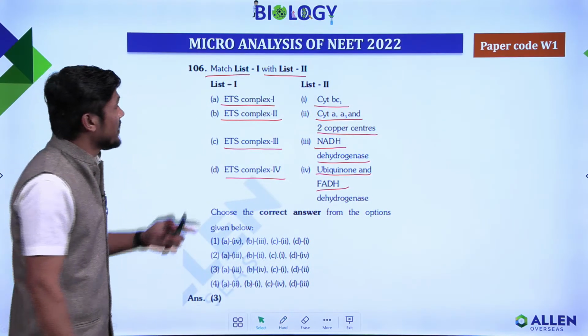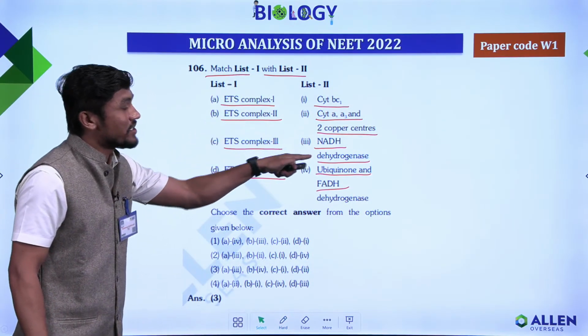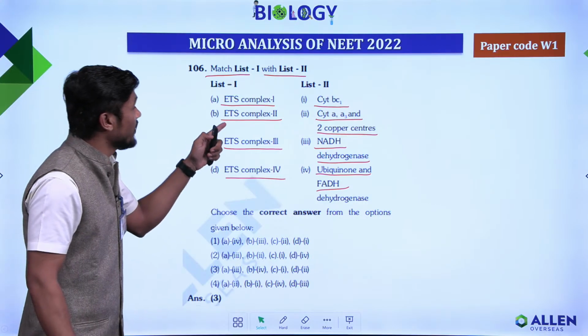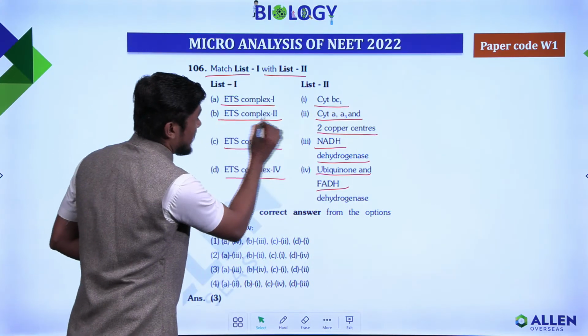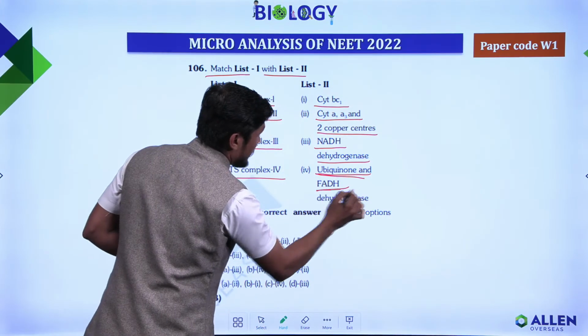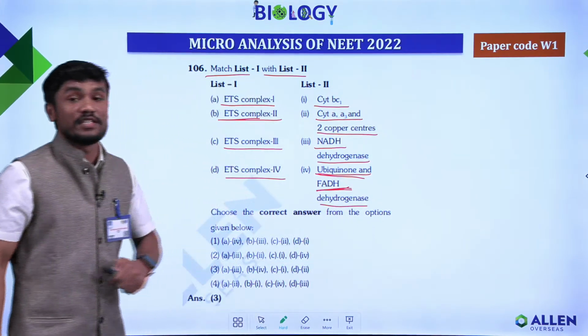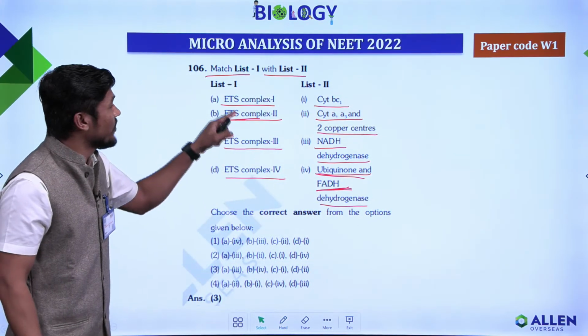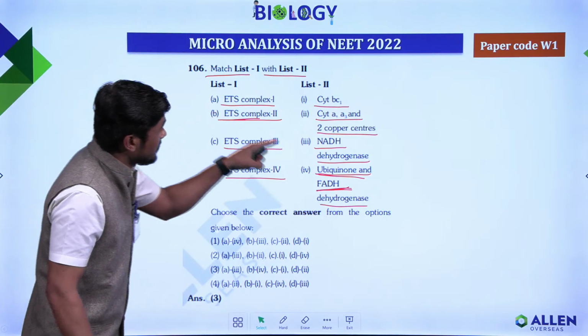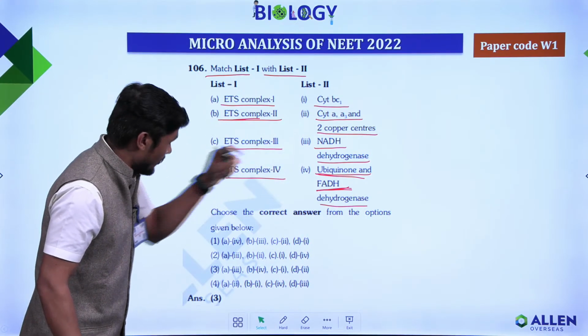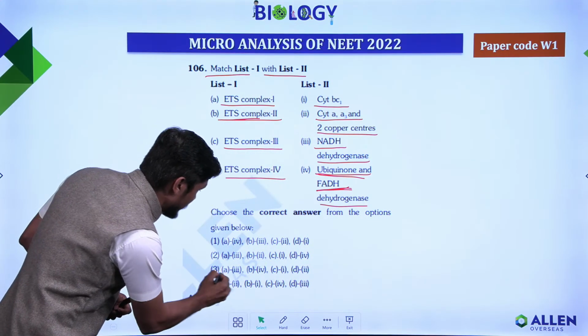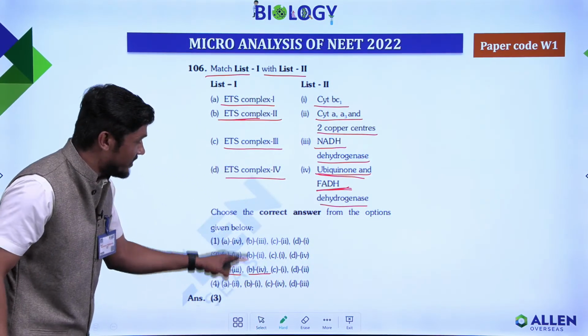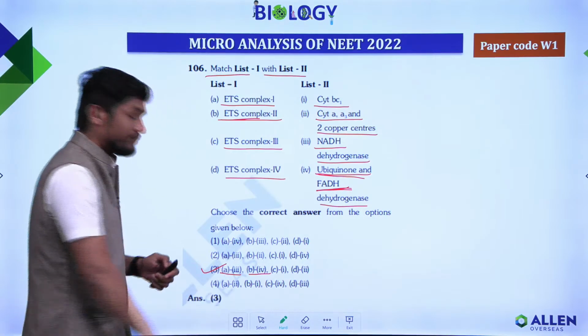You already know that complex 1 is called NADH dehydrogenase. Complex 2 is called FADH dehydrogenase, ubiquinone FADH dehydrogenase. If you match them, if you match 2, A3, B4, we don't have any A3, B4 option. If you match 2, you get the answer.